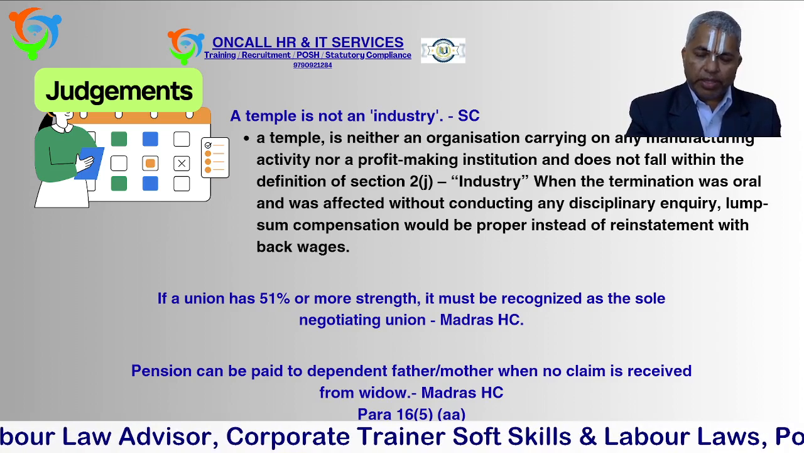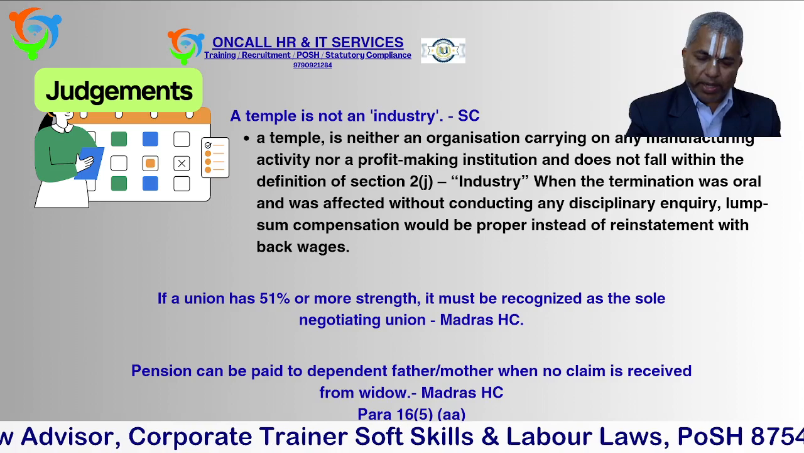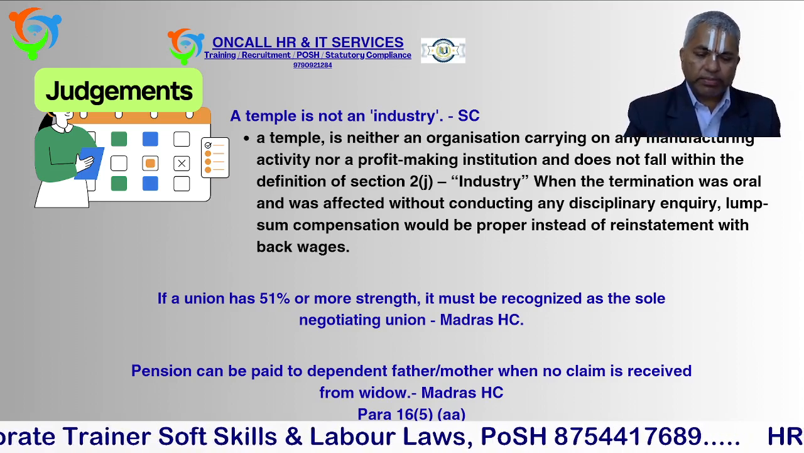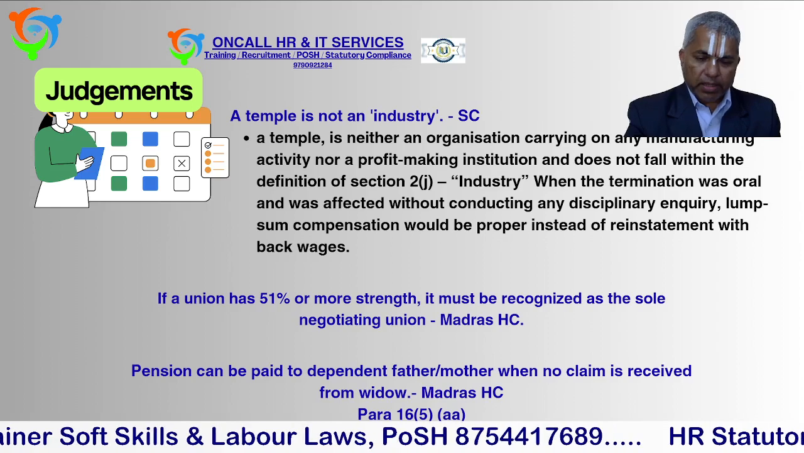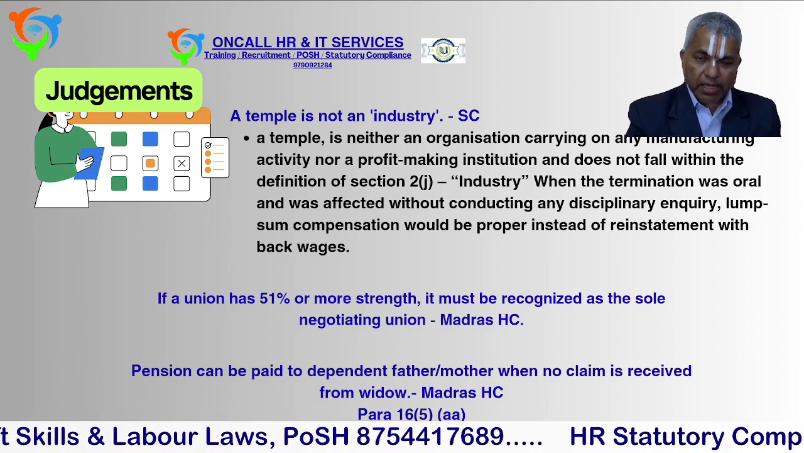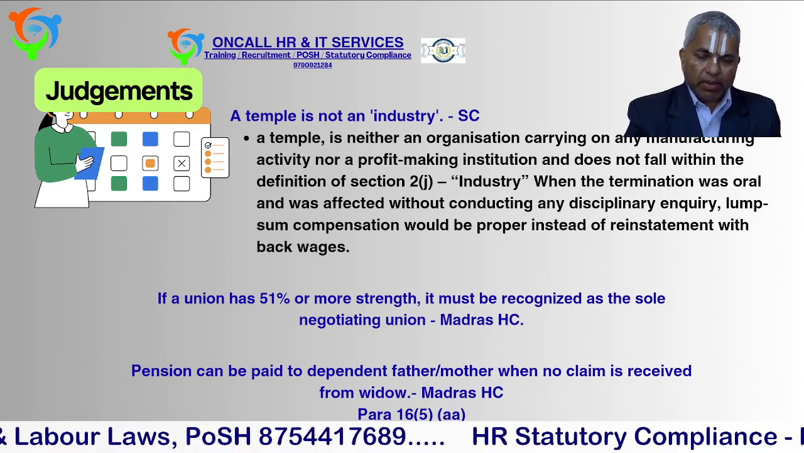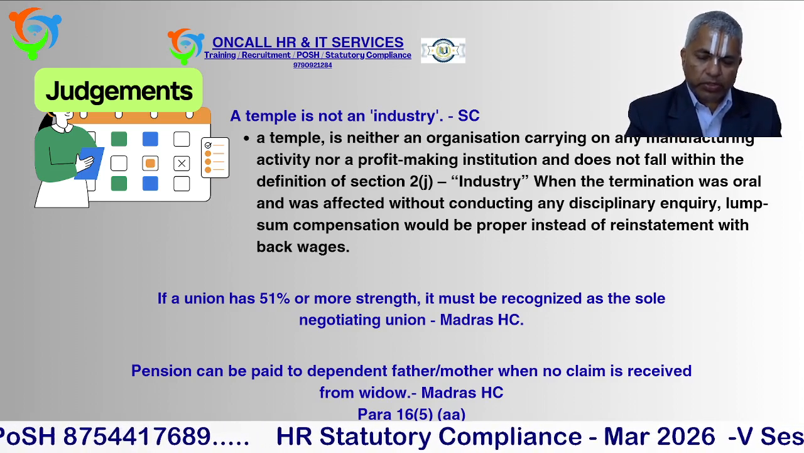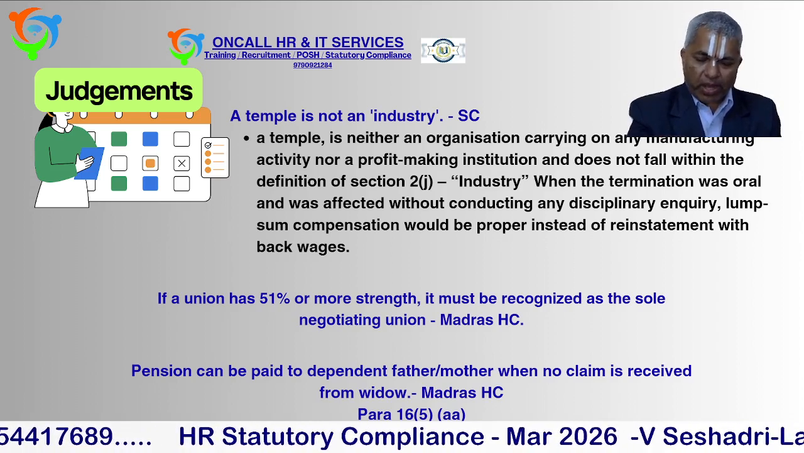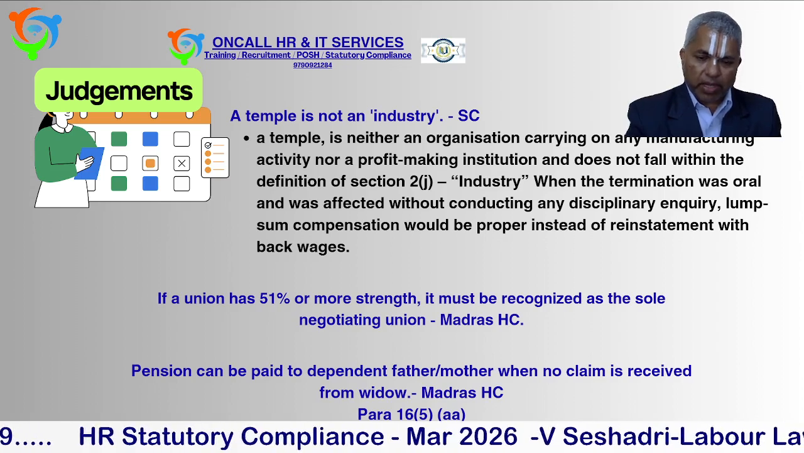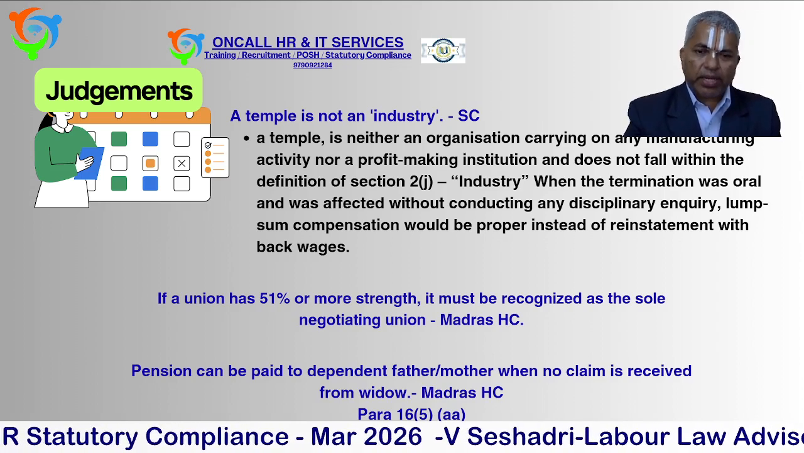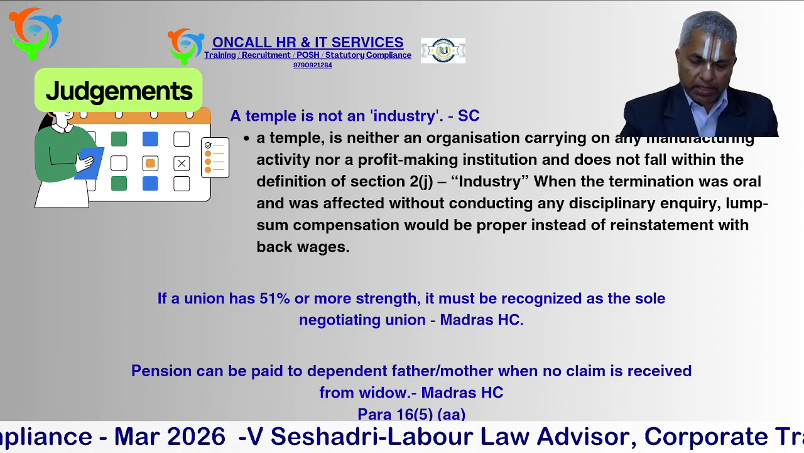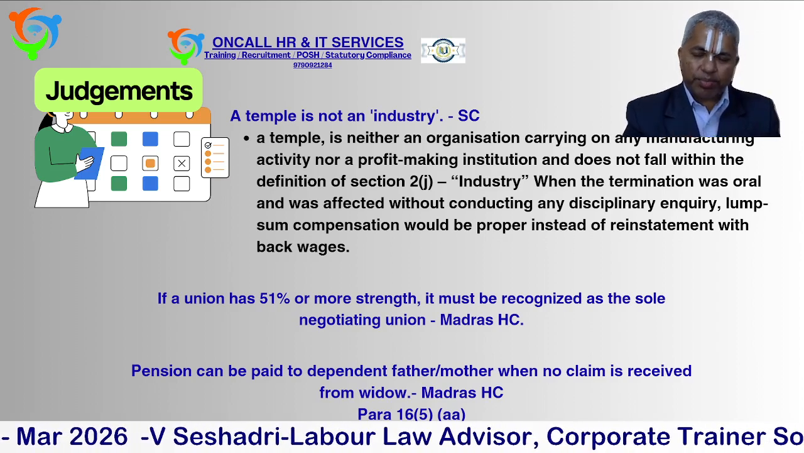When the employee dies, to whom will the pension be given? The family definition under the EPS scheme is spouse and children. When the spouse and children are not there, Para 16(5) clearly says father and mother will get the pension. In this present case, there are no children, the employee died, the wife is there, but she is not claiming pension. Now the father and mother are asking for pension, whether to give or not. Para 16(5) says only when the spouse and children are not there will parents be given. In this case, the wife is there, but she is not claiming.